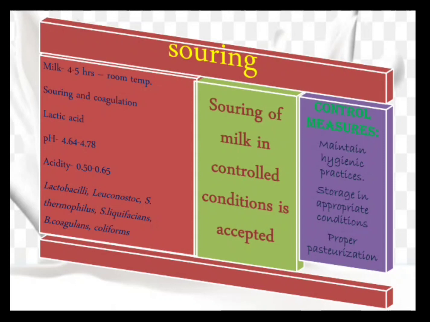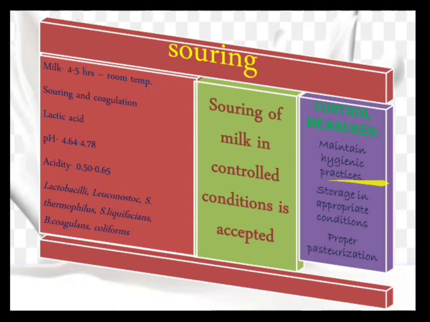Now all these beneficial changes in milk should happen only under controlled conditions, only under controlled temperature and also under a certain number of microorganisms. Of course the number should not exceed a particular level. How do you control? What do you mean by controlling the conditions?